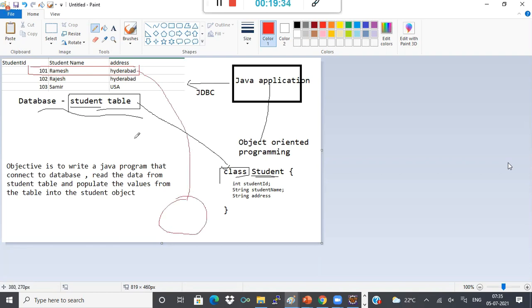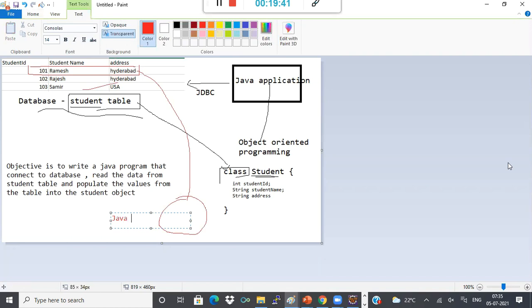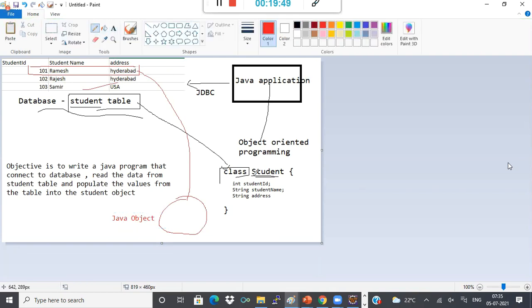In object-oriented programming, I can consider one record as one Java object. What is that object? Say, for example, in my Java, I have a student. I can take this as one student object. One record as one student object, and what does that student object have? Student ID, student name, and address.